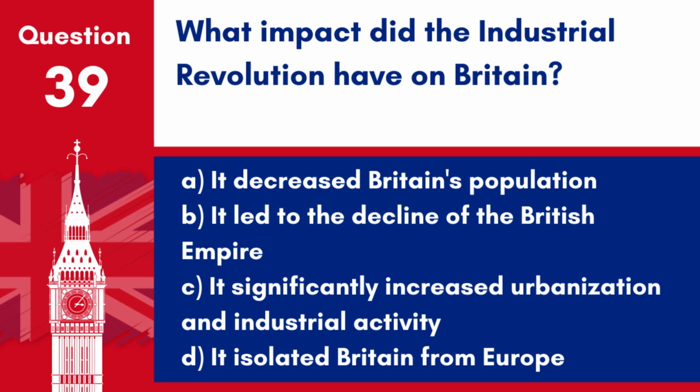Question 39. What impact did the Industrial Revolution have on Britain? A. It decreased Britain's population. B. It led to the decline of the British Empire. C. It significantly increased urbanization and industrial activity. D. It isolated Britain from Europe. Answer C. It significantly increased urbanization and industrial activity. The Industrial Revolution, starting in the late 18th century, transformed Britain into the world's leading commercial nation.